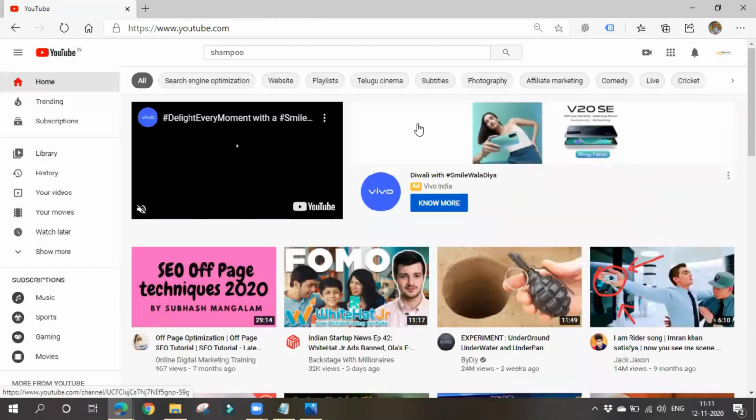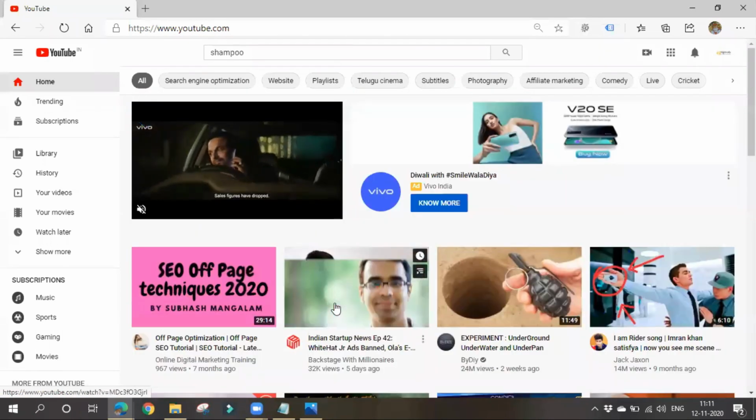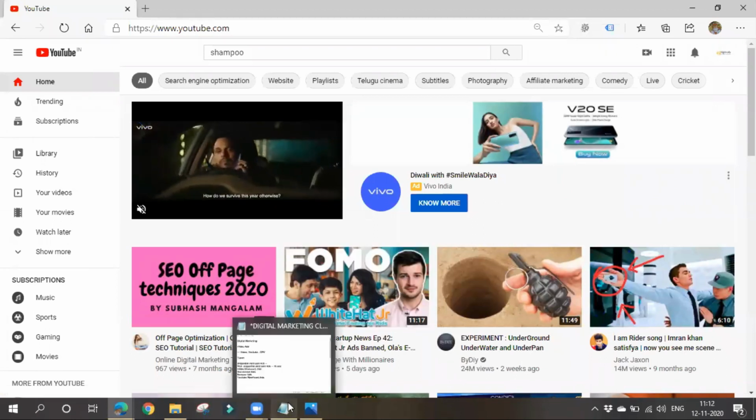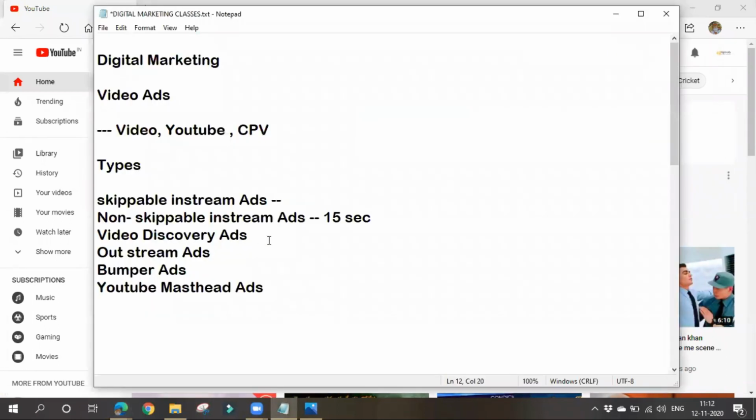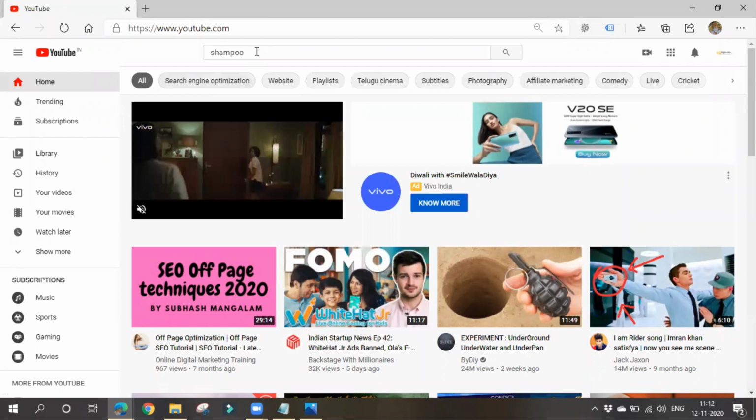On the right hand side, while a video is playing, you can see some ads alongside related videos. These are all related videos, and alongside them you can see ads. And also on the YouTube homepage you might see some ads. This is an ad. So these are all known as video discovery ads. We will be charged only if the viewer clicks and views our video, as they are displayed in YouTube search results like this.